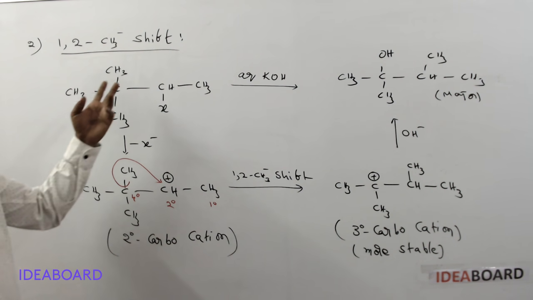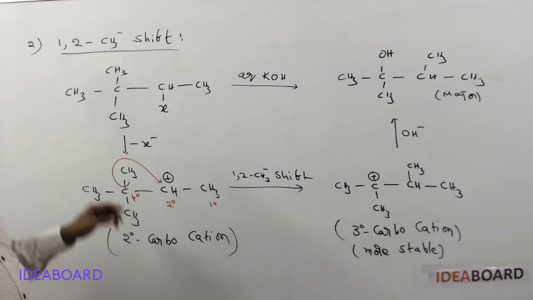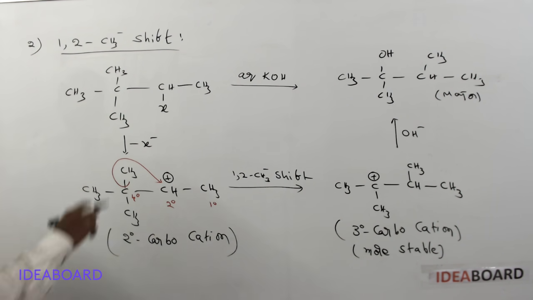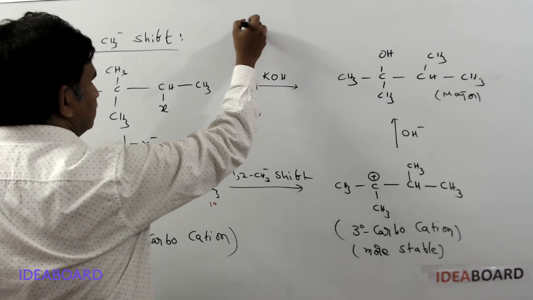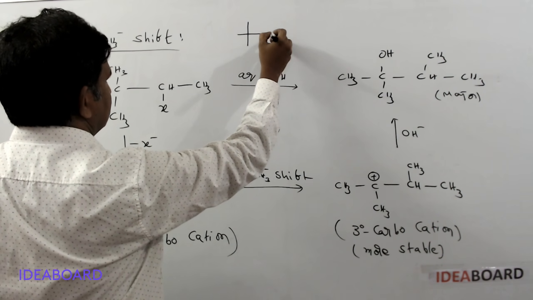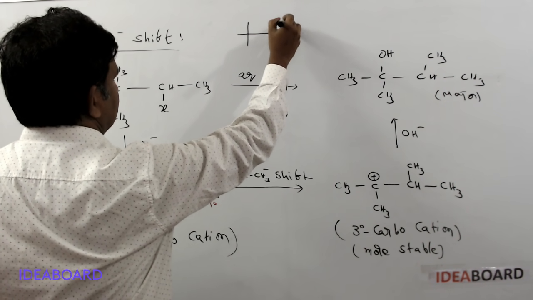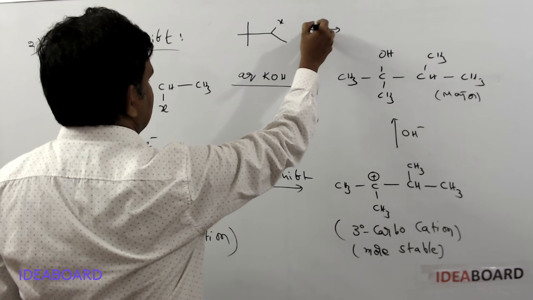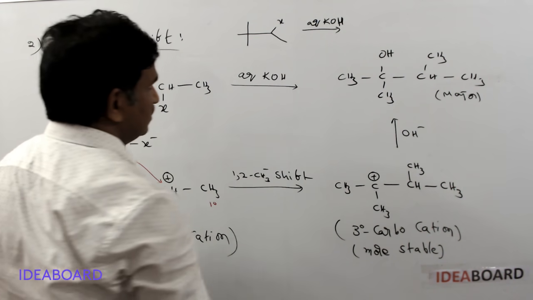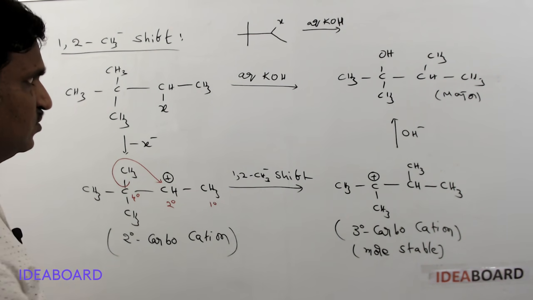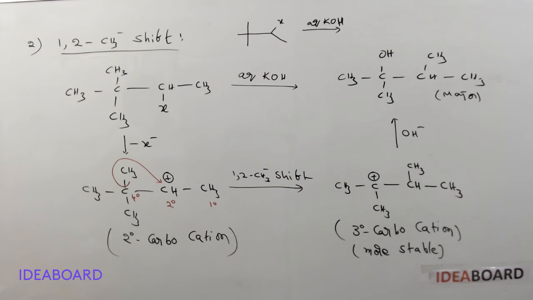If you are able to write directly, we can check it, or it is better to go through these steps. This is a 1,2 methyl shift process. Suppose I gave a question like this, with aqueous KOH. What is the product? For example, if they are giving this question, what is the product?